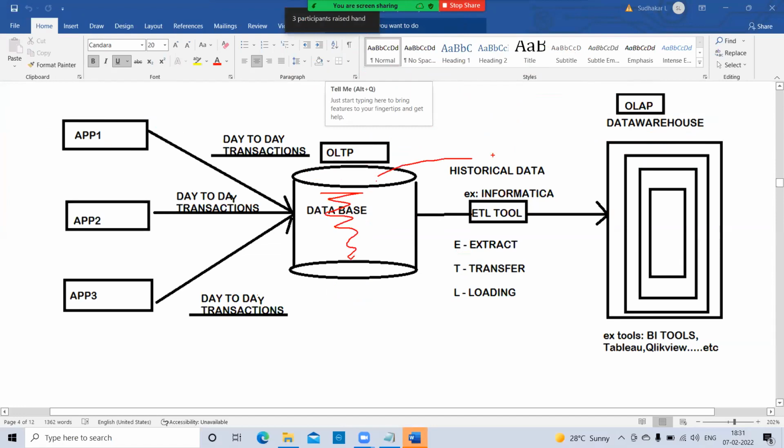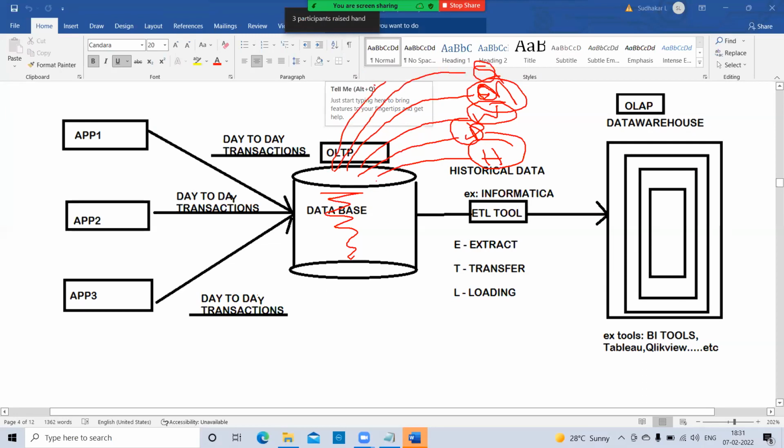So what I said: on an hourly basis they can transfer, they can transfer daily, they can transfer weekly, monthly, then quarterly, half-yearly, and yearly. Like this, the data can be moving from OLTP to OLAP.